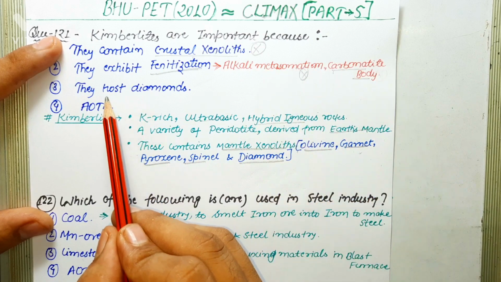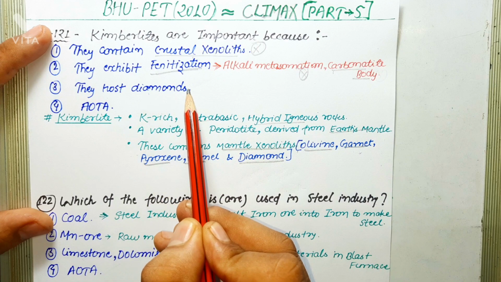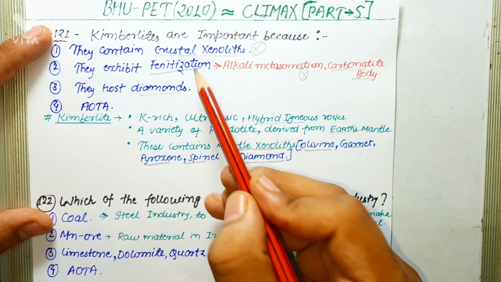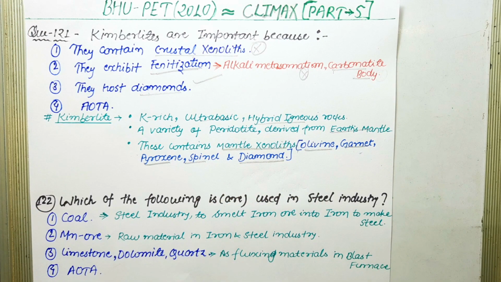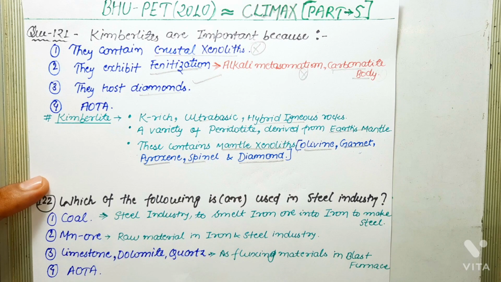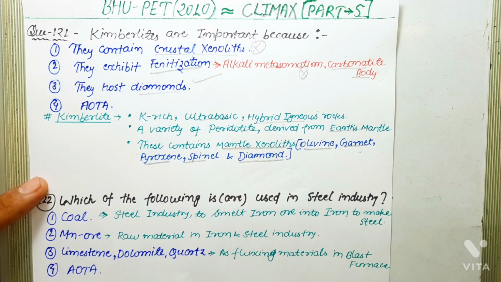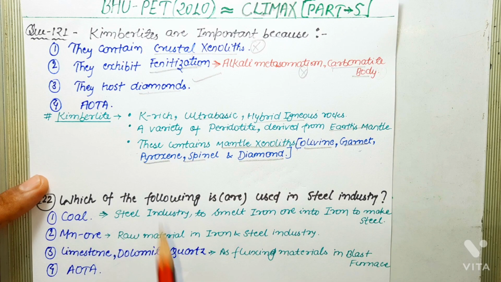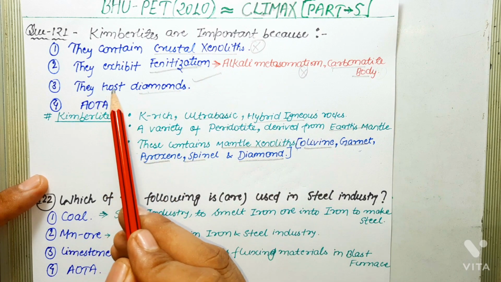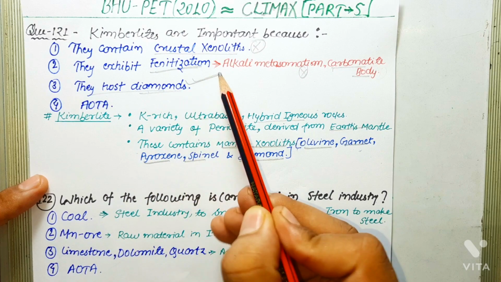Next statement says they host diamond. Clearly this is the correct answer because kimberlites often host diamonds. Along with kimberlites, lamproites are other igneous rocks which host diamond. But not all kimberlites and lamproites contain diamond, and those that contain it have it only in minute concentration. So as far as this question is concerned, the correct answer is they host diamonds.